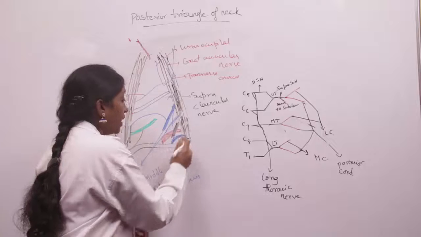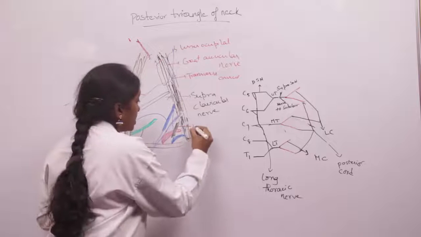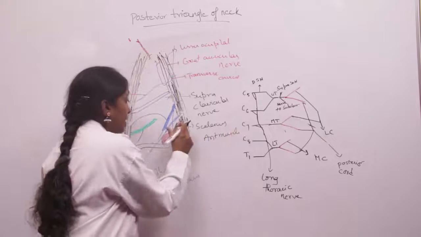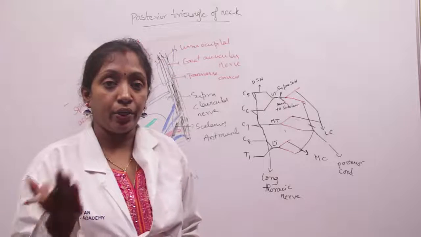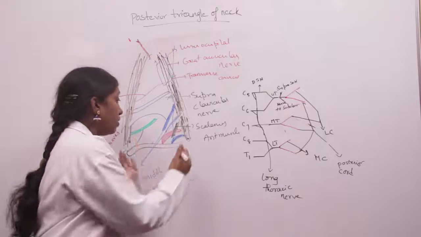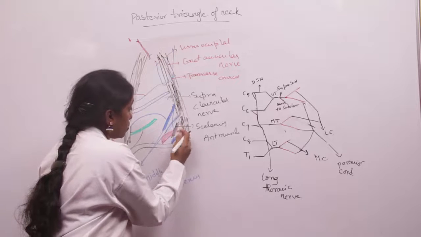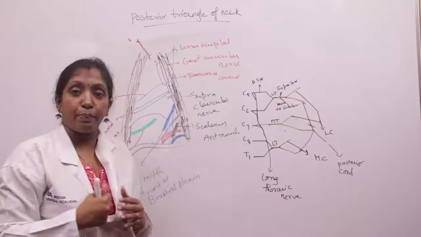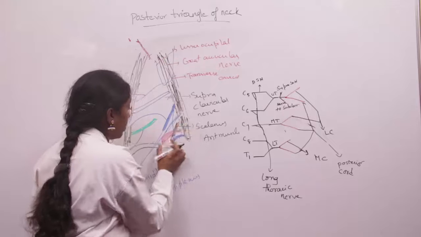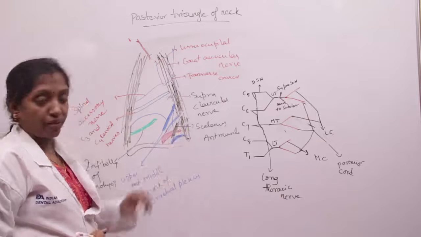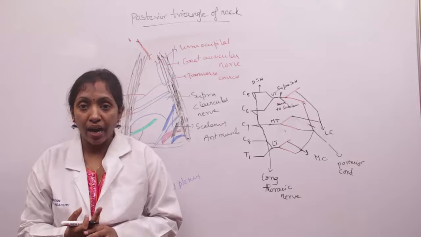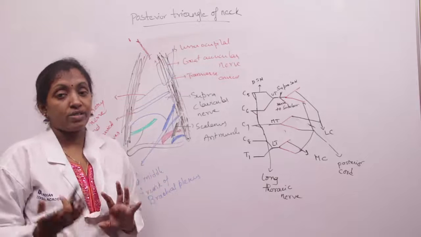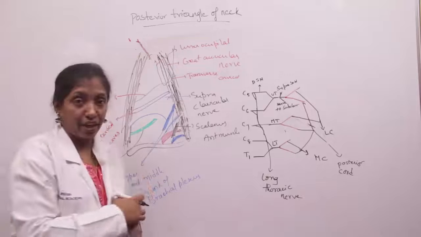So the subclavian artery is divided by the scalenus anterior muscle. So this is the scalenus anterior muscle. It divides the subclavian artery into three parts. The first part extends up to the lateral border of the muscle, the second part is present behind the muscle, and the third part extends from the lateral border of the muscle to the outer border of the first rib. From the first part, we have the internal thoracic artery, vertebral artery, thyrocervical trunk, and the costocervical trunk, which on the left side arises from the second part of subclavian artery.